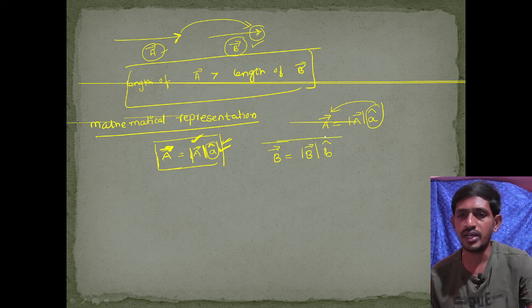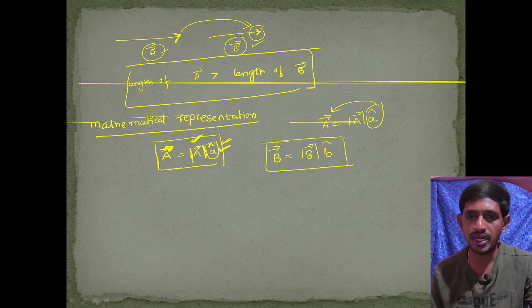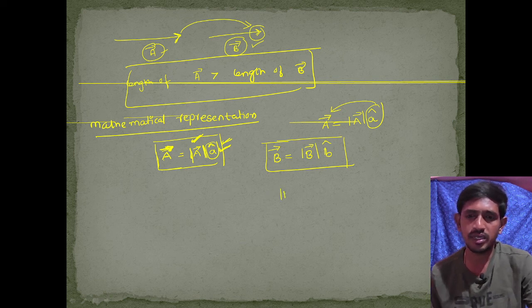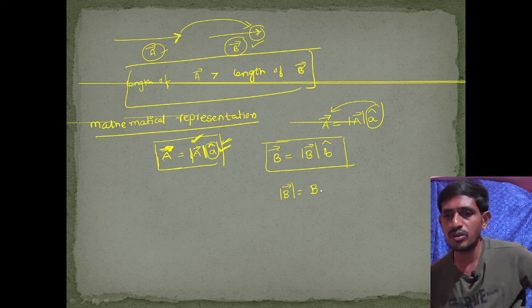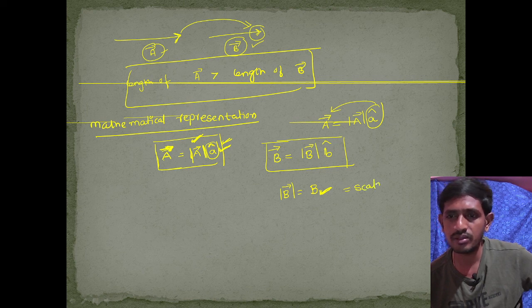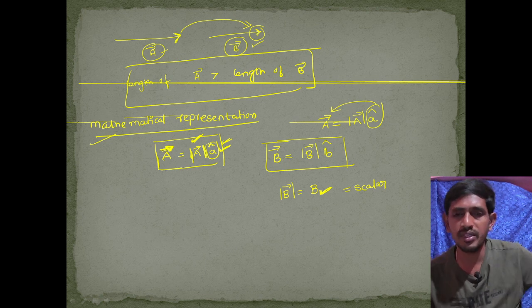So b bar is equal to the magnitude of the b bar vector. In other textbooks they write it as the modulus of b bar, which is also given as b. Whenever we write only b, without any arrow, it gives the magnitude. Magnitude means it is a scalar quantity. This is a mathematical representation of any vector.